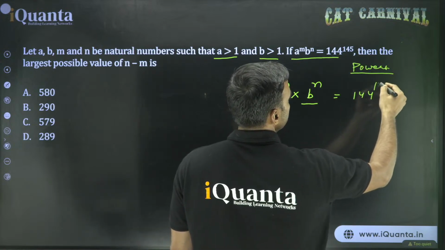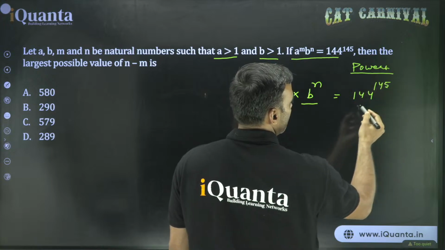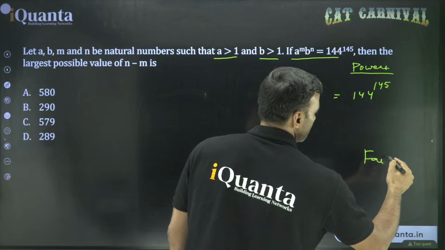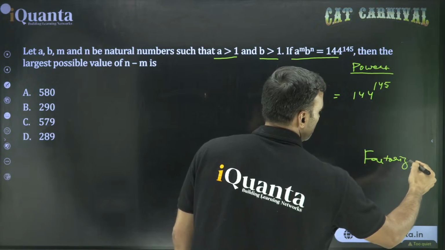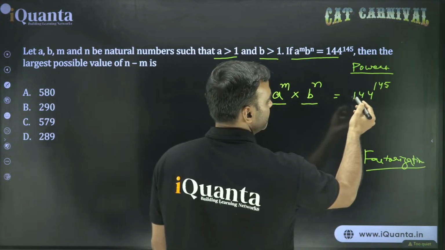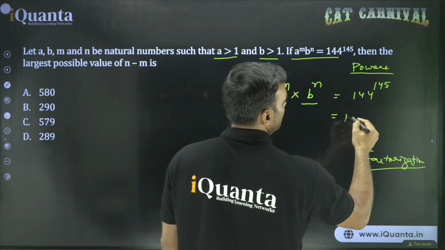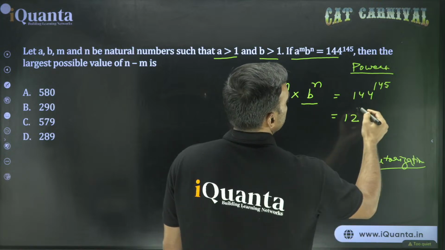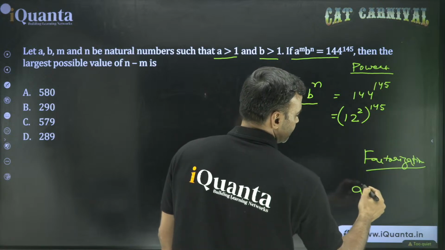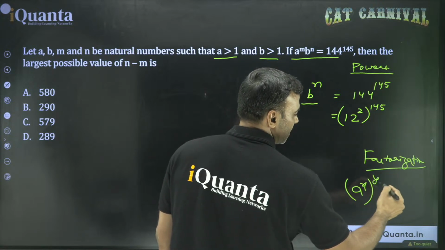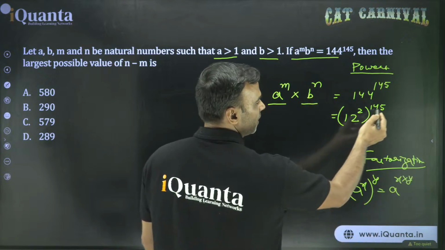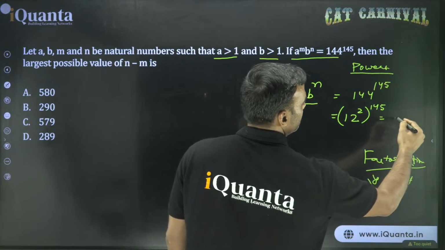The moment you see 144, what comes to your mind? It is 12 square, so break it. It is a situation of factorization. So first you do the factorization. This is 12 square, so can I write it as 12 to the power 2 and whole to the power 145. We know that a to the power x whole to the power y, the powers get multiplied, so we have a to the power x into y. Here this 2 and 145 will get multiplied and we get 12 to the power 290.